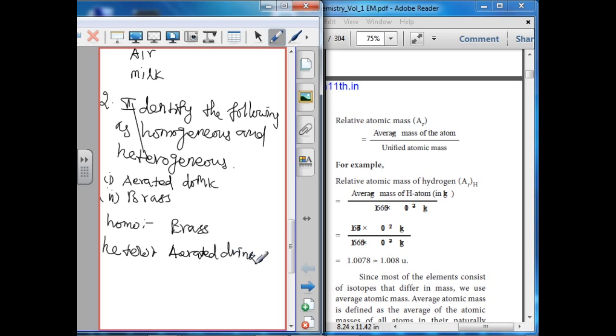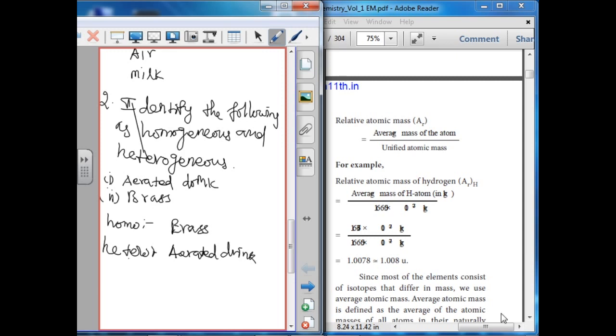Why is brass homogeneous? Because its constituents are evenly mixed throughout. Why are aerated drinks heterogeneous? Because an aerated drink has a liquid and a gas separated from each other when opened. So it is a heterogeneous mixture.